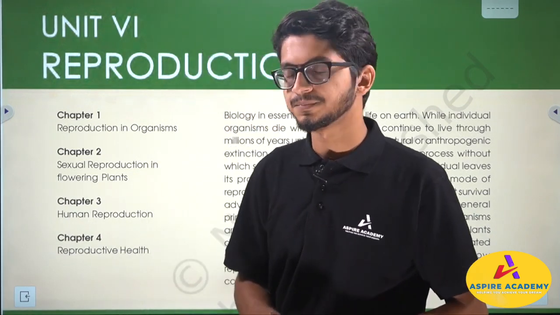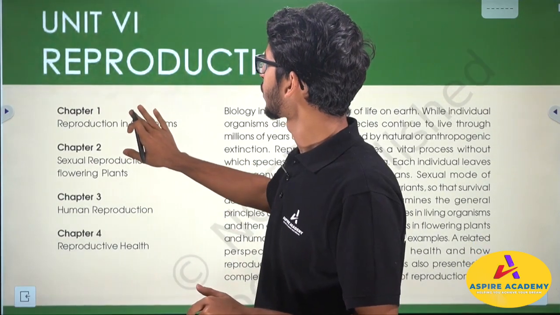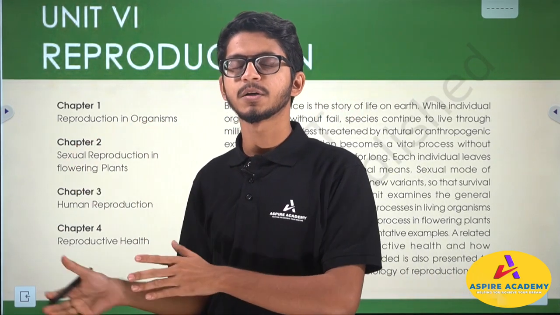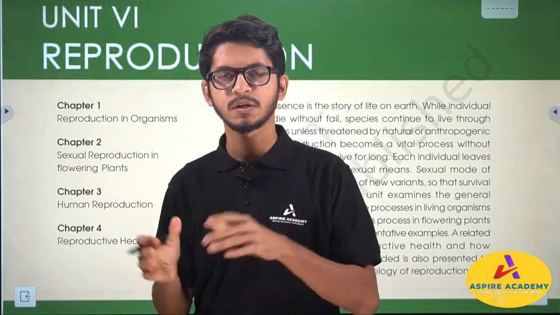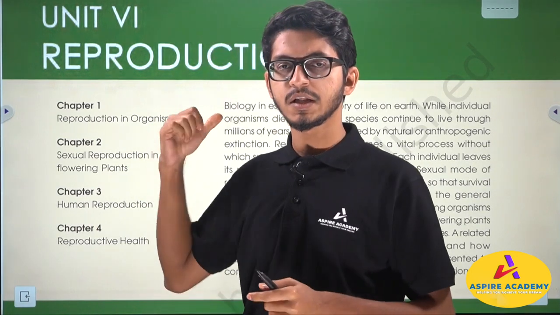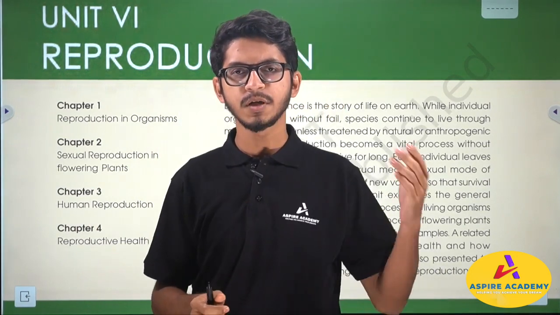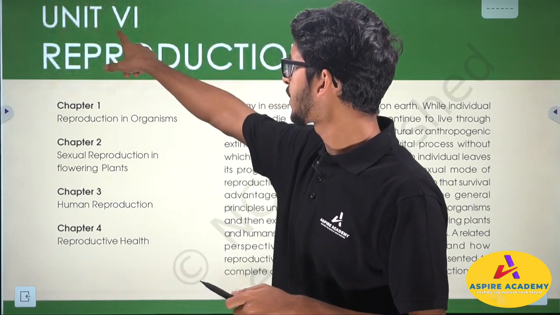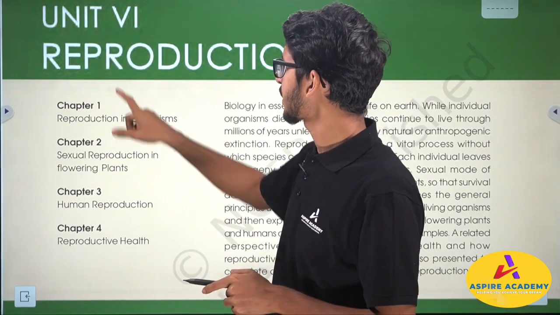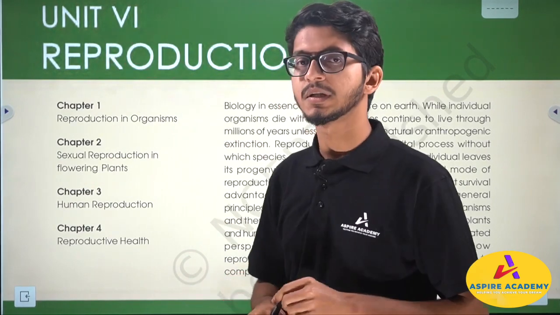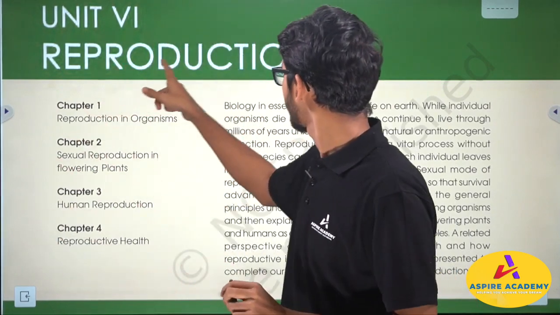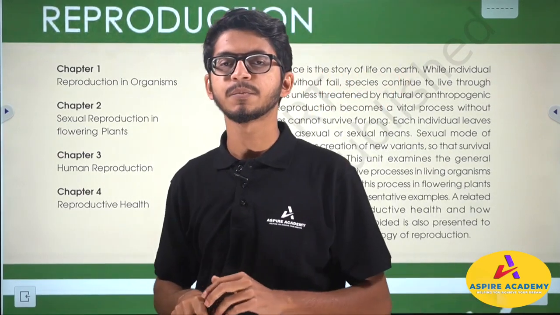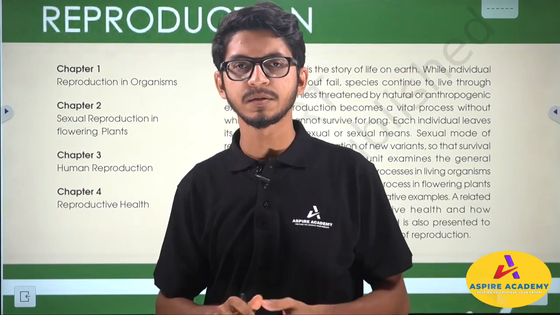But now in class 12 we have to focus on more advanced levels of body structures and anatomy, not only in animals but also in plants. This unit of class 12, which starts from unit 6, includes the key chapter on reproduction. We already talked about this: reproduction is one of the characteristics of living things, right?